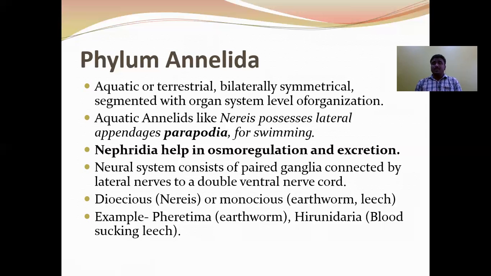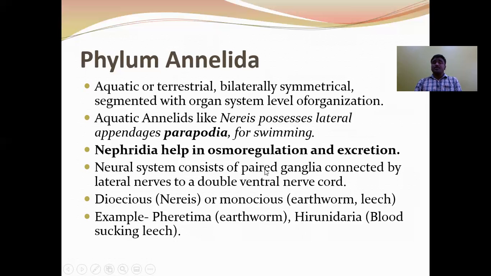When the body is divided into small segments externally and internally with repetition of at least some internal organs, it is called metamerism. Next, aquatic annelids like Nereis possess lateral appendages called parapodia, which help in swimming. Next, nephridia help in osmoregulation and excretion.